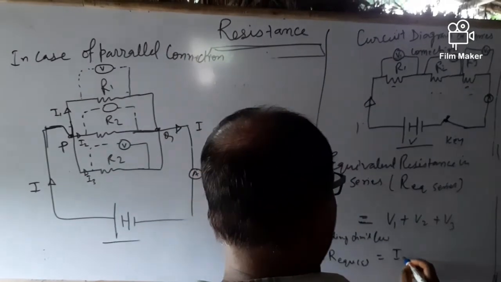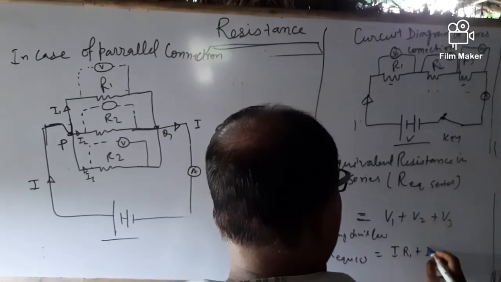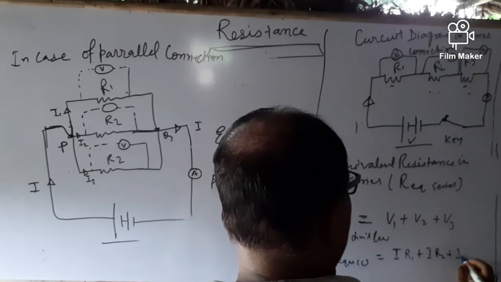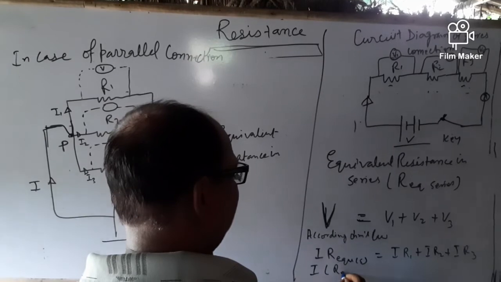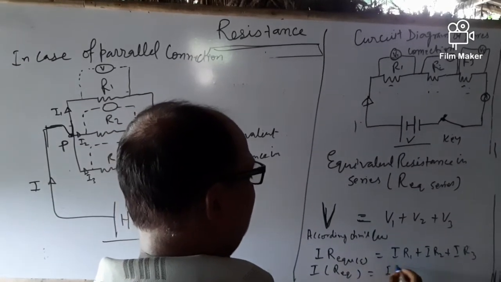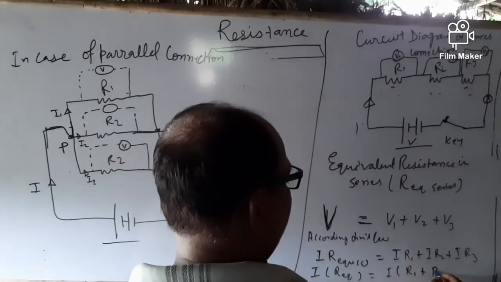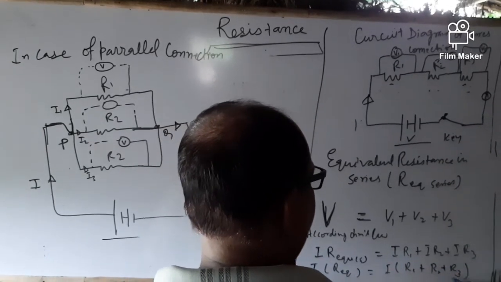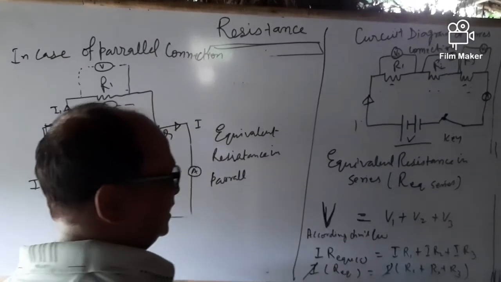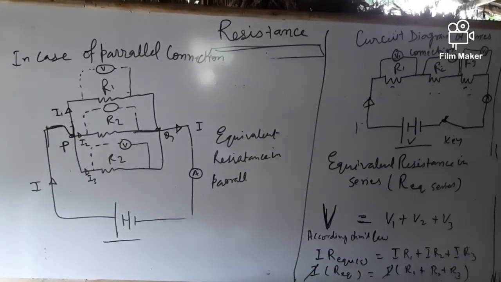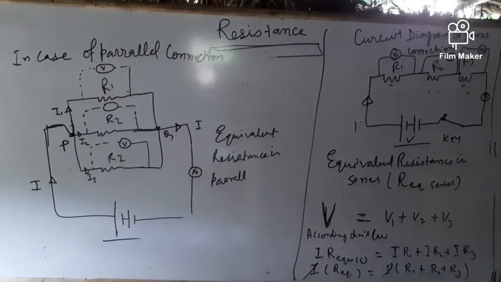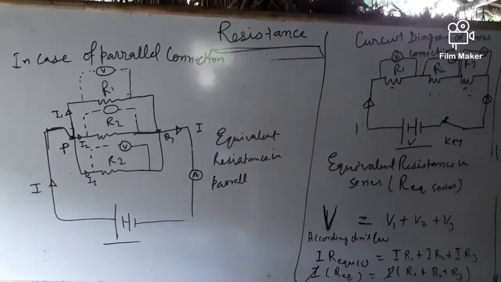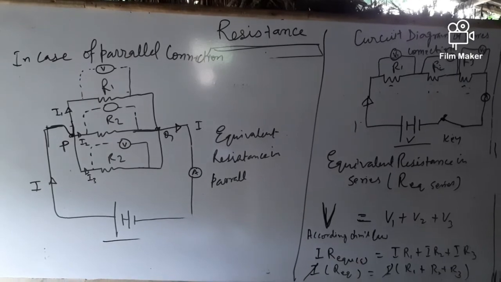That will be I R1 + I R2 + I R3, or R equivalent = I (R1 + R2 + R3) divided by I. I and I cancel. So in case of series, R equivalent = R1 + R2 + R3. That means however many resistances you connect, there is a summation of resistance.